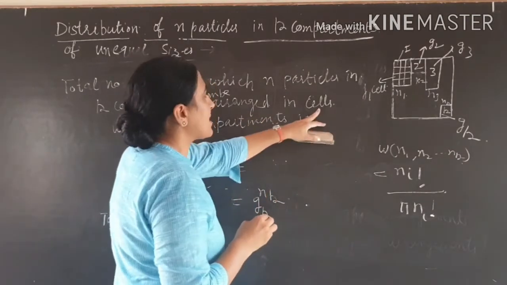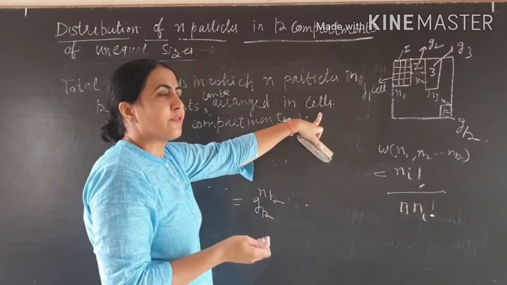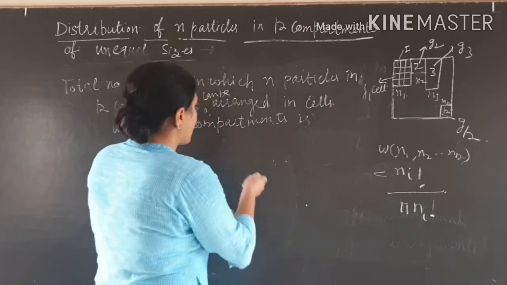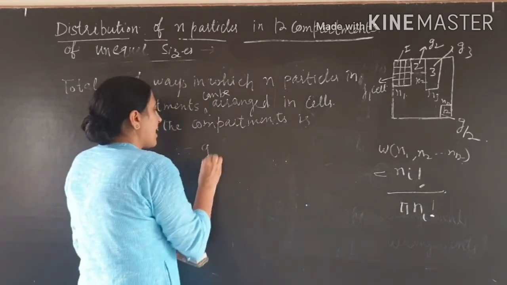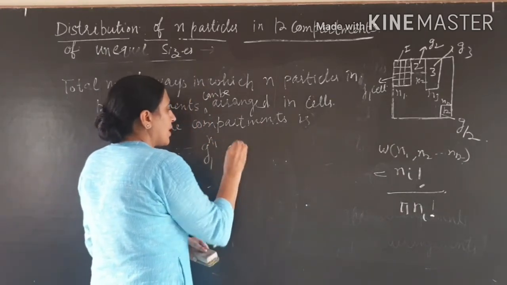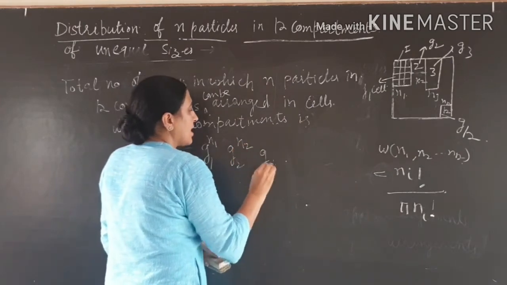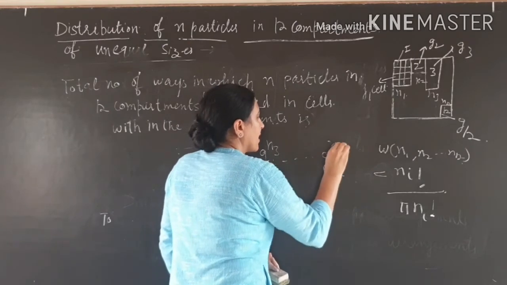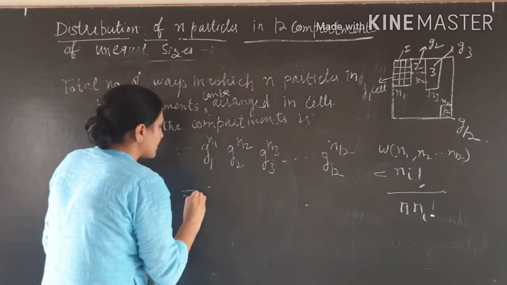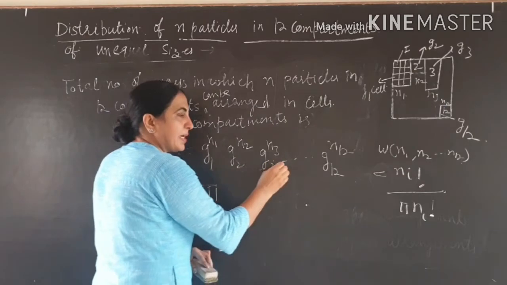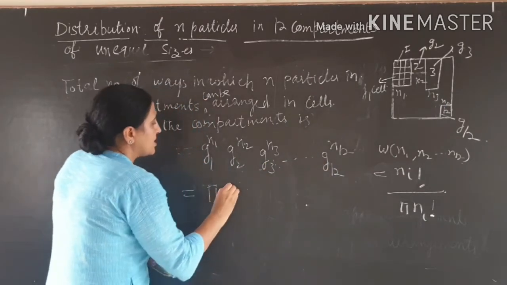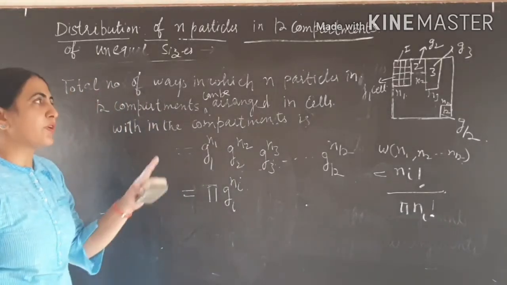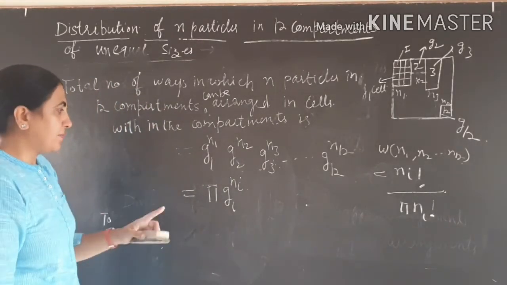Cells means G1 cells for the first compartment, G2 cells for the second compartment and Gk cells for the kth compartment. Or we can write it as product of gi to the ni, because they are in multiplication, with i from 1 to k, because we have compartments from 1 to k.